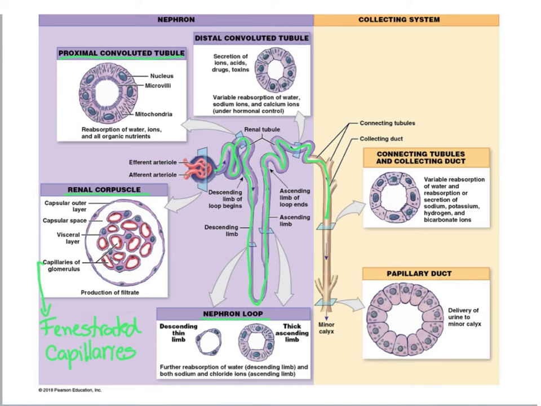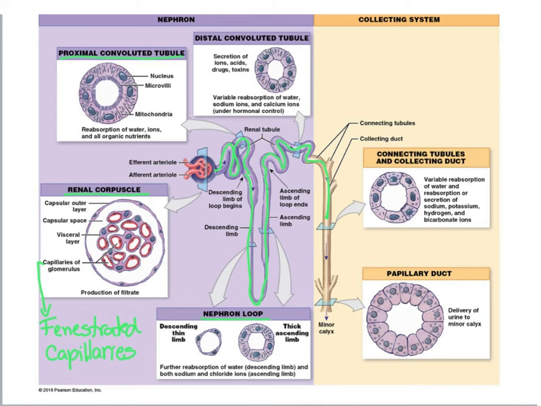And what gets filtered out in the glomerular capillaries cannot be that big, right? Because the pores are very small. They are fenestrated capillaries. So we have small molecules such as water, ions, metabolic wastes, amino acids, and certain gases being able to pass through these little gaps. But cells are too big to cross these little gaps. So red blood cells, white blood cells, large proteins, they can't cross the filtration membrane. So they stay in the bloodstream.